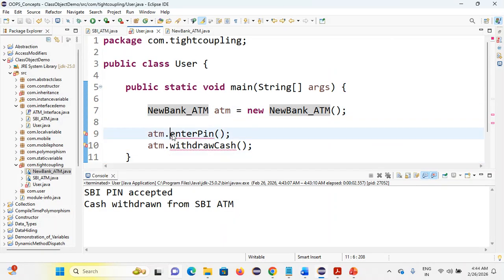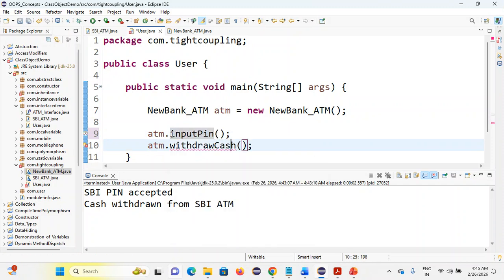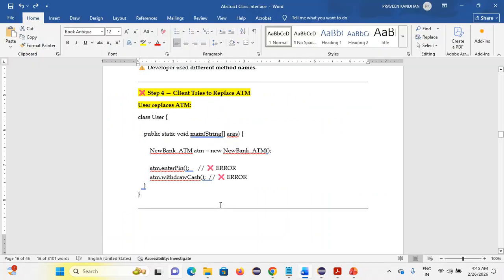So what I have to do instead is modify all the places. Am I right? Wherever it is coming, I have to change all those places. Input pin, withdraw cash means I have to give take money. I have to modify the entire code, build the code again and then retest it. So it takes more time. Am I right? It takes more time. This is the problem we are facing here.